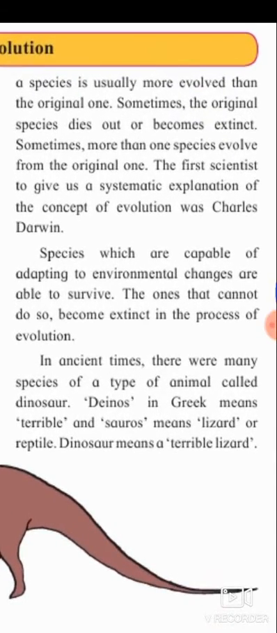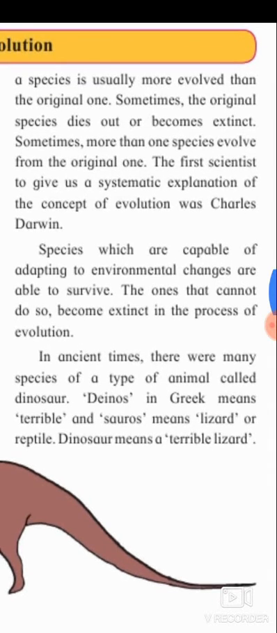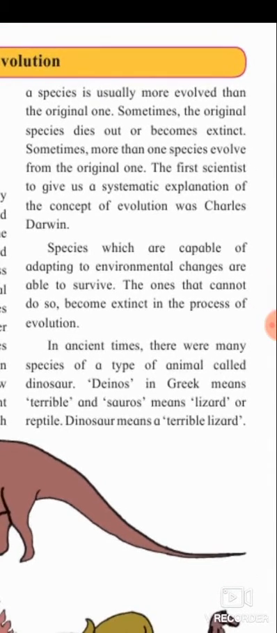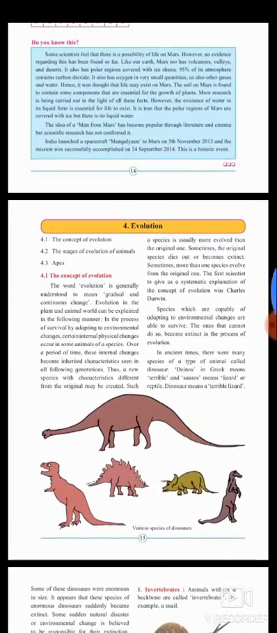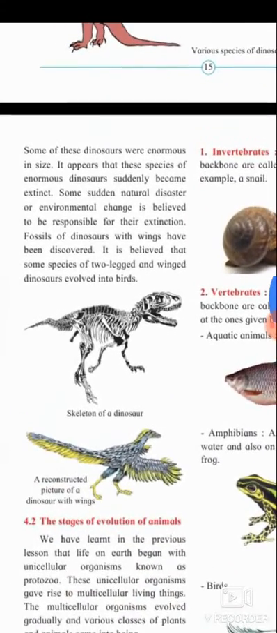In ancient times, there were many species of a type of animal called dinosaur. Dinos in Greek means terrible and saurus means lizard or reptile. Dinosaur means a terrible lizard. There were various species of dinosaurs, and some of these dinosaurs were enormous in size.